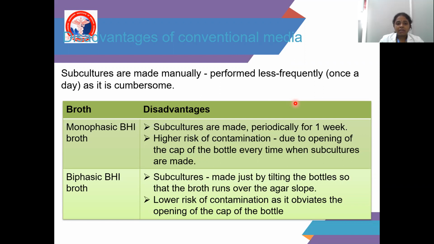Coming to biphasic brain heart infusion broth, the subculture is made just by tilting the bottle so that the broth runs over the agar slope.